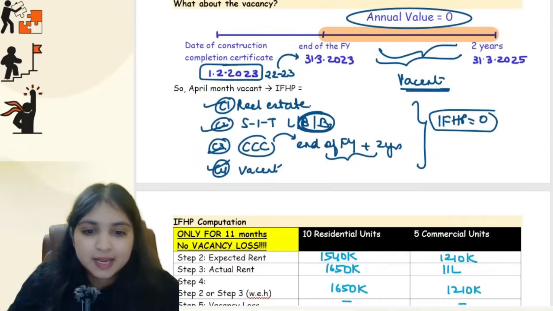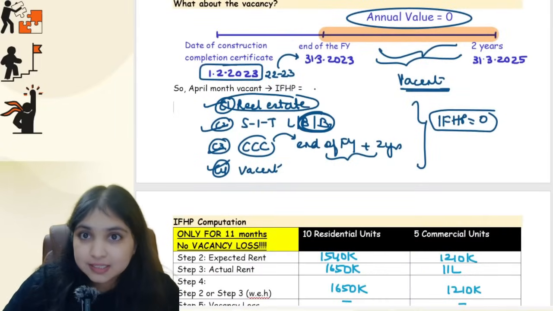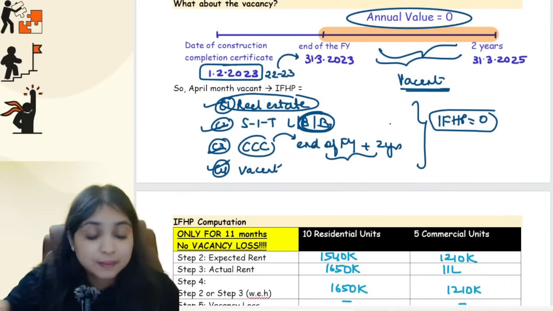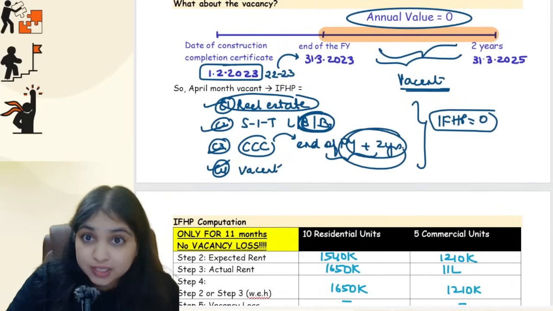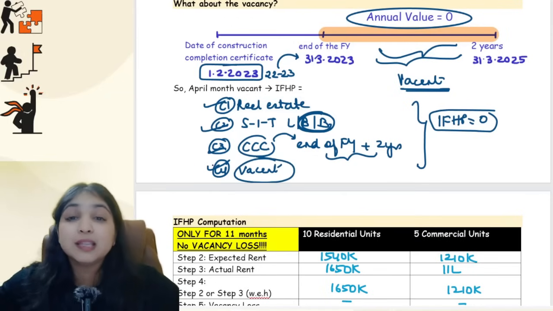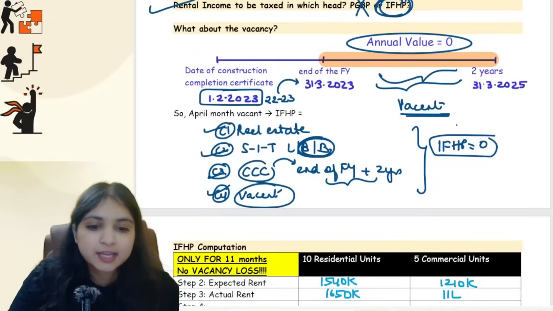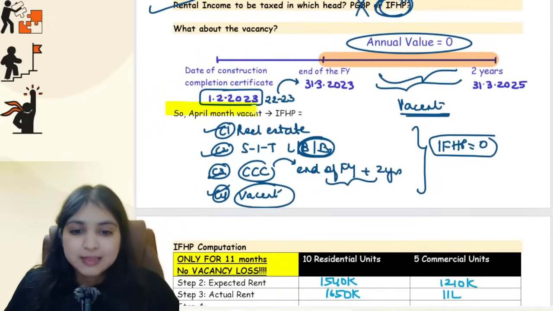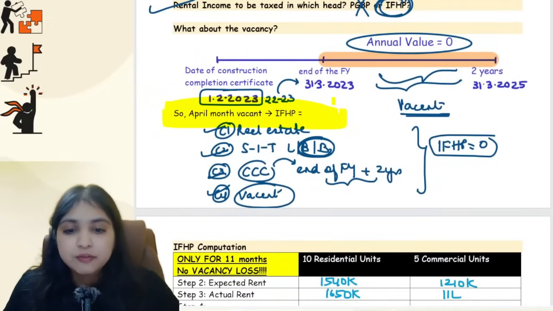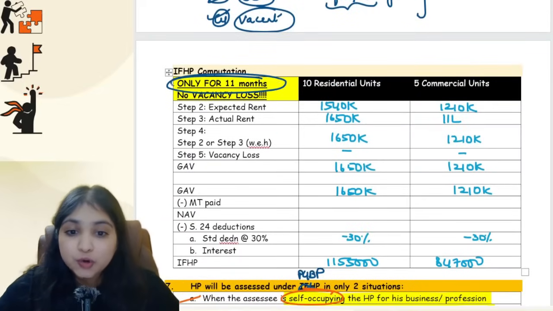Why? Because my conditions are fulfilled in the month of April. In the month of April, my assessee is in real estate business. In the month of April, we have some stock in trade, which is land, building, both. The month of April is falling in this 2 years period. And in that month of April, the property is vacant. So all these conditions are fulfilled. In the month of April, I won't even do any IFHP computation. I will straight away say IFHP is 0 for the month of April. So that is why, do you agree why I've written like this? For April month, vacant, so IFHP will be 0. So when I'm doing IFHP computation now, I will do computation for only 11 months.